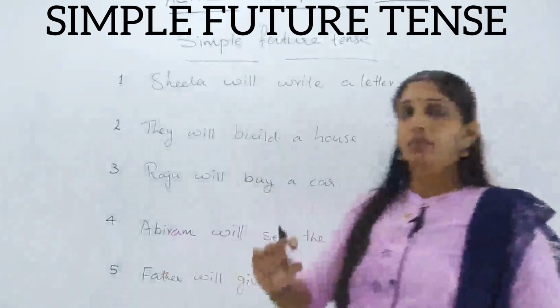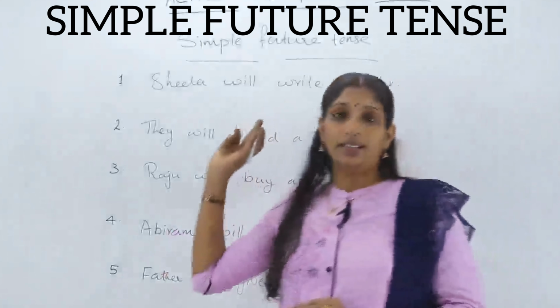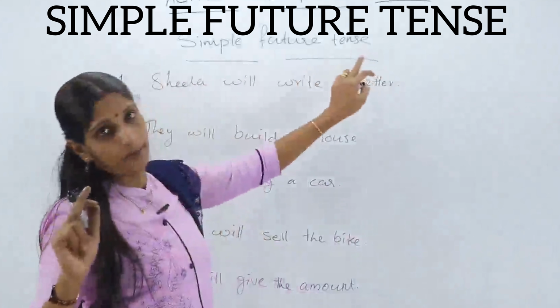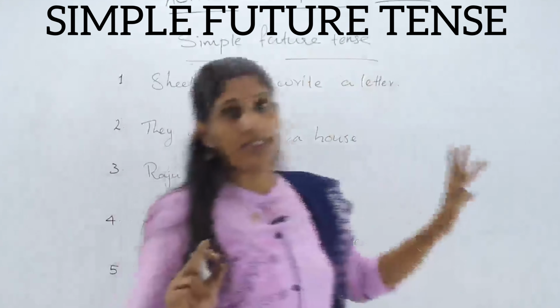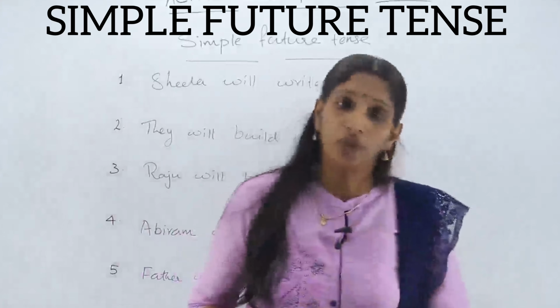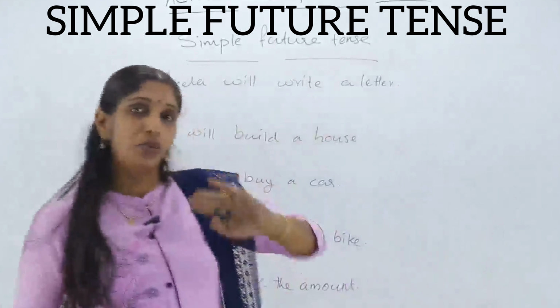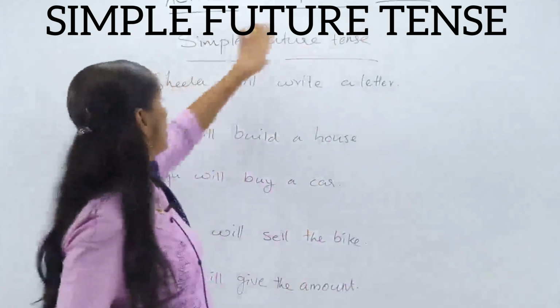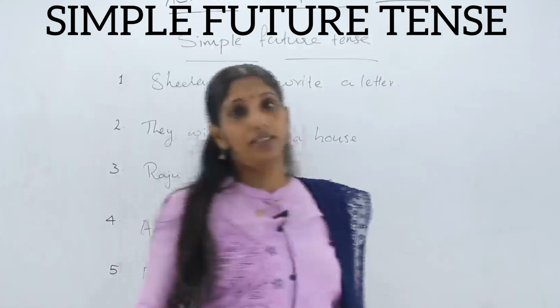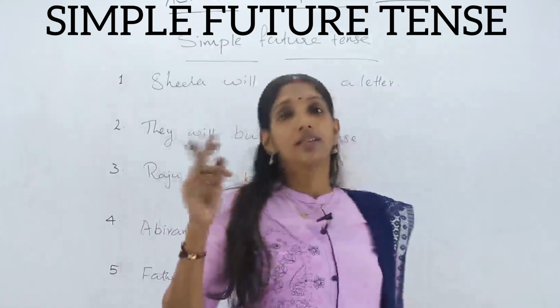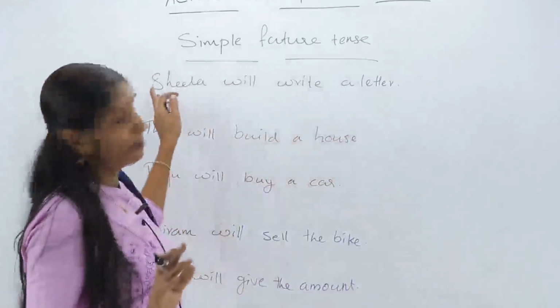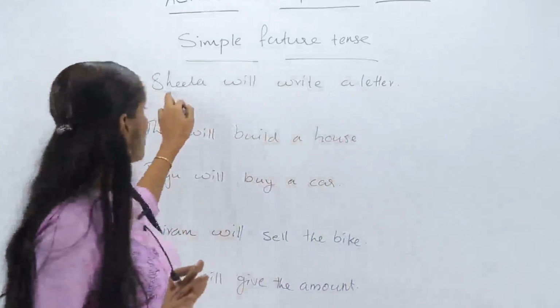Now we are moving to the last tense, that is simple future tense. In future also we have 4 subdivisions. In that 4 subdivisions we have to learn only this tense, simple future tense, in how to change into passive voice. Okay? See, it is very simple. Please look at this example.